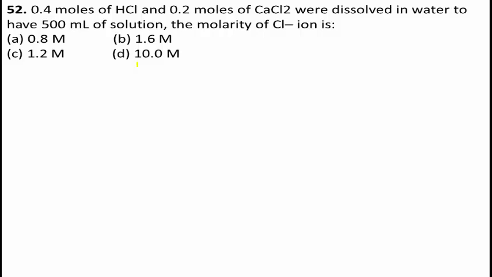Next question number 52. 0.4 moles of HCl and 0.2 moles of CaCl2 were dissolved in water to have 500 ml of solution. The molarity of Cl minus ion is option A 0.8 M, option B 1.6 M, option C 1.2 M, option D 10.0 M.